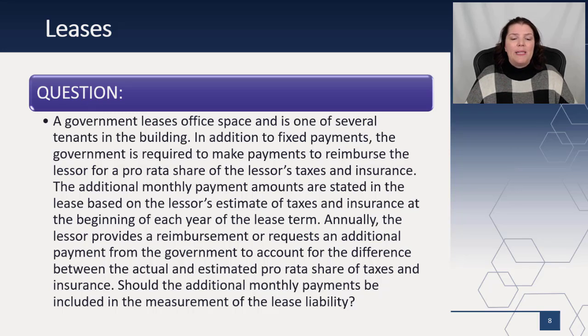Annually, the lessor provides a reimbursement or requests an additional payment from the government to account for the difference between the actual and the estimated pro rata share. The question is, should those additional monthly payments be included in the measurement of the lease liability? And thankfully, the answer is no. Taxes and insurance are non-lease components, so they would not be included in the present value calculation.